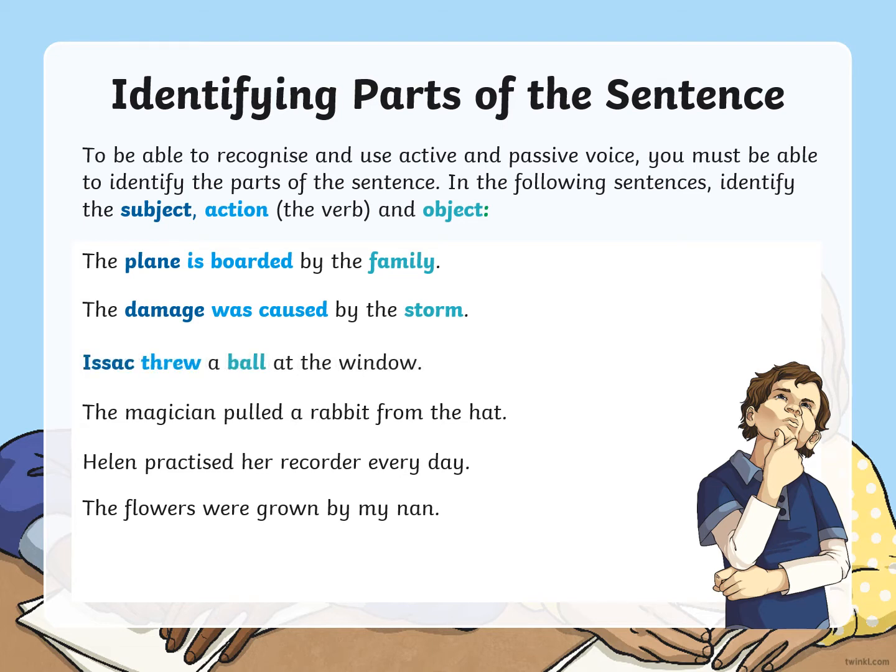Isaac threw a ball at the window. So Isaac is your subject. Threw is your action. Ball is your object. Magician is your subject. Pulled is your action or verb. Rabbit is your object.